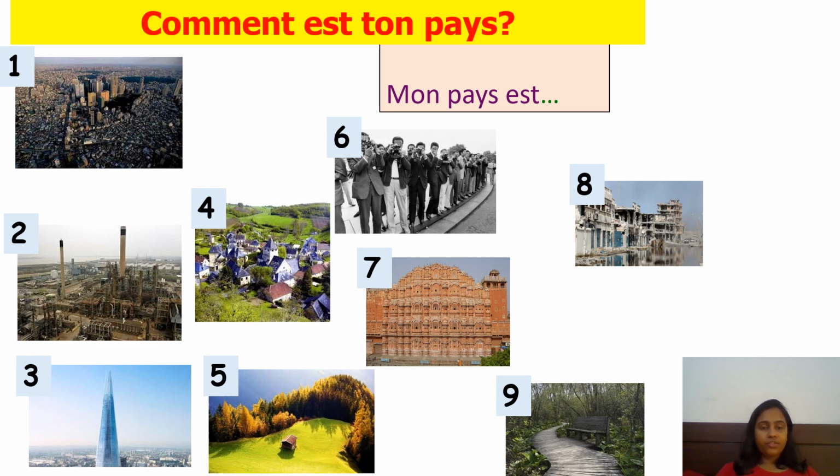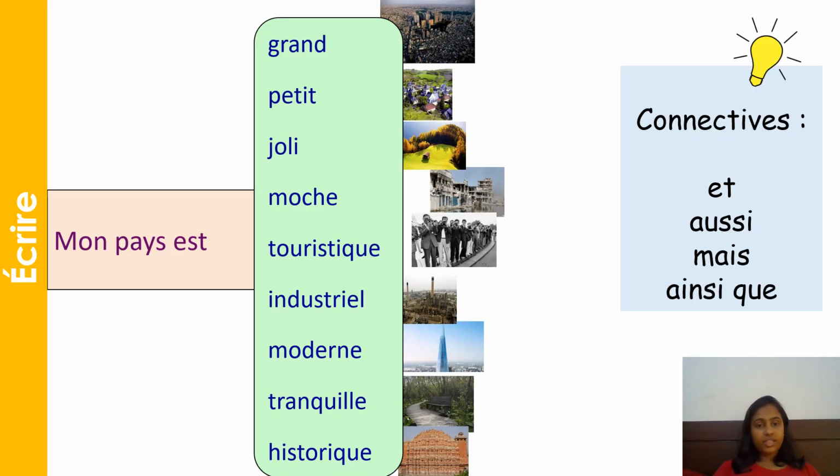And there you go. You've come to this slide where you're going to try to retrieve from your memory what you've learned so far. Comment est ton pays? How is your country? Mon pays est, you could say, grand, petit, joli, moche, touristique, industriel, moderne, tranquille, historique. You can use any of these words in your sentence, all right?